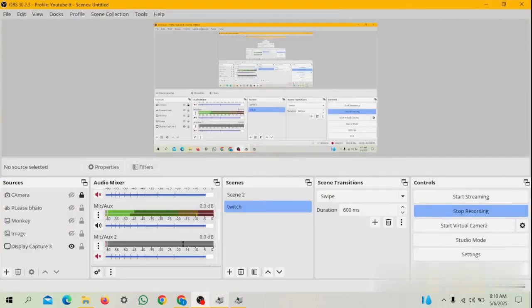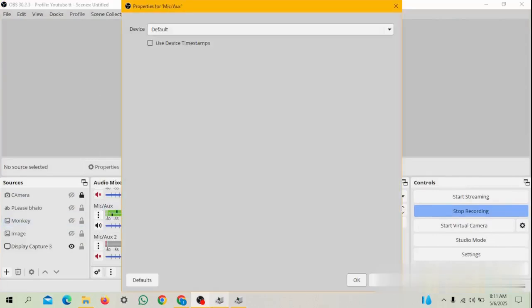Now you can see the microphone is working in the OBS. Yeah, your mic is enabled now.